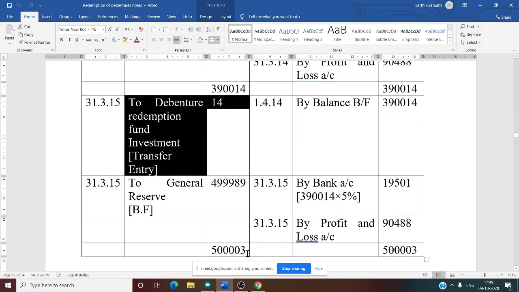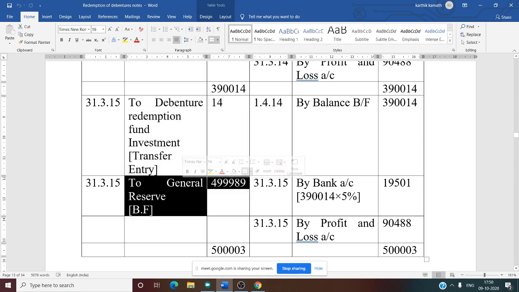So remove the loss from the total: 5 lakh 3 rupees minus 14. The remaining amount, the balance remaining in the debenture redemption fund account, is transferred to general reserve. So the balancing figure is 4,99,989. Now the debenture redemption fund account is also closed.